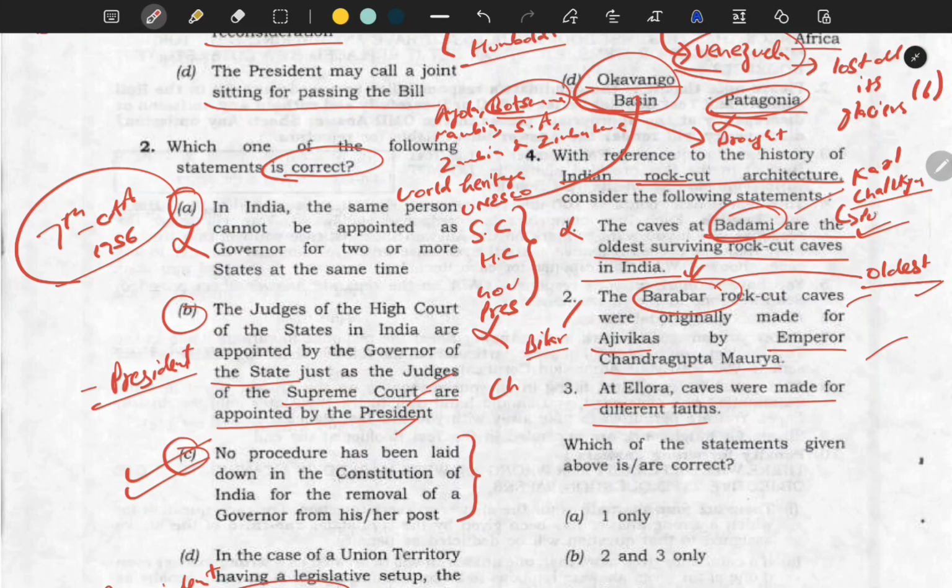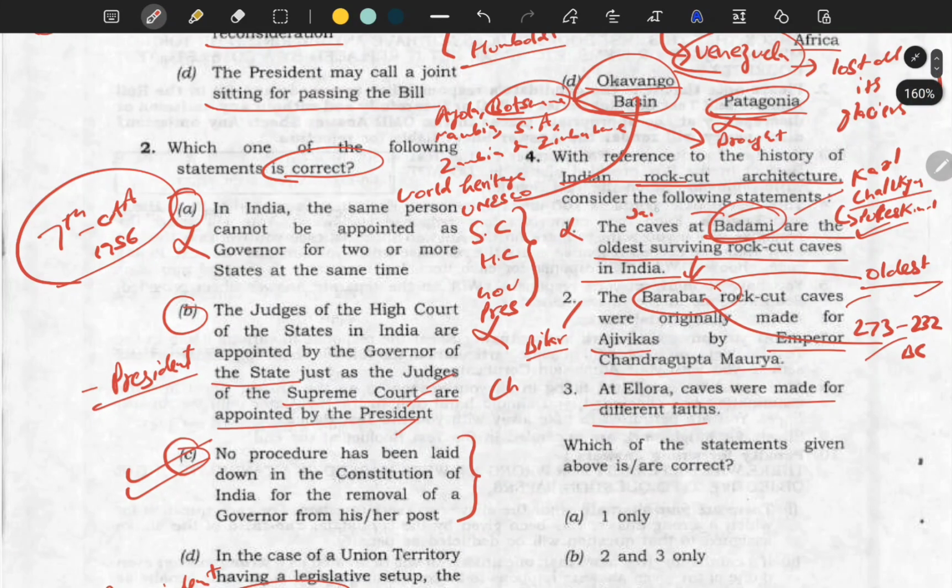It was Pulakeshin I. Okay, so you need to understand this. And Barabar caves are the oldest, dated from 273 to 232 BC, somewhere around. In Badami caves, the faiths of Jain and Hindu can be seen.